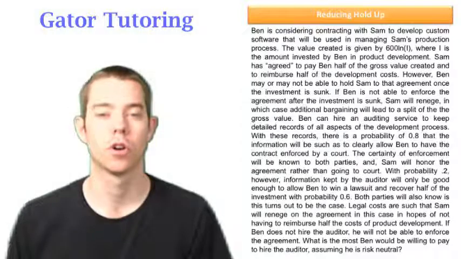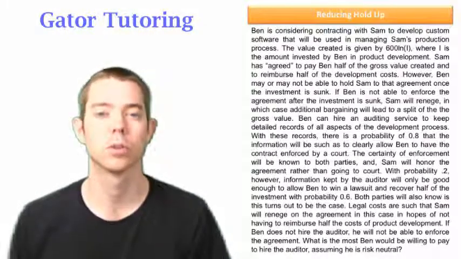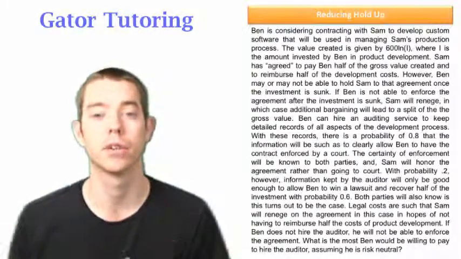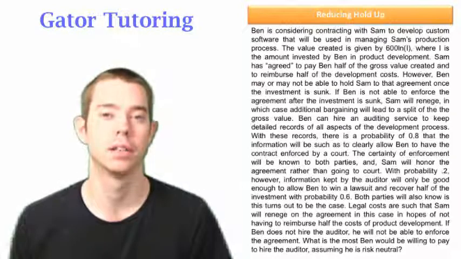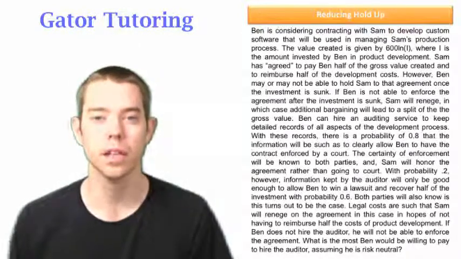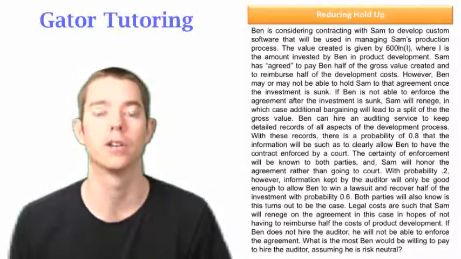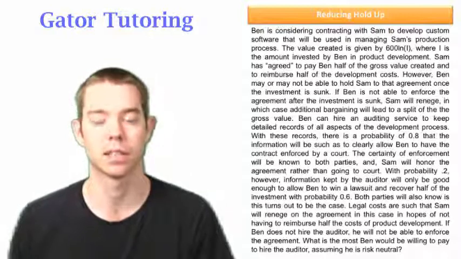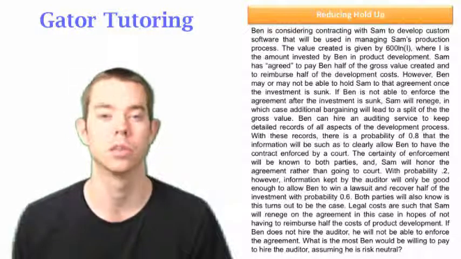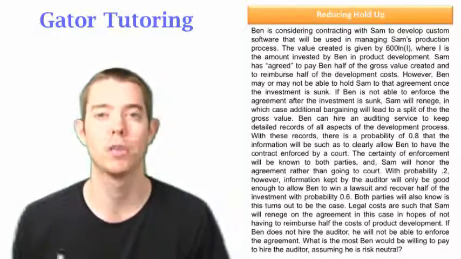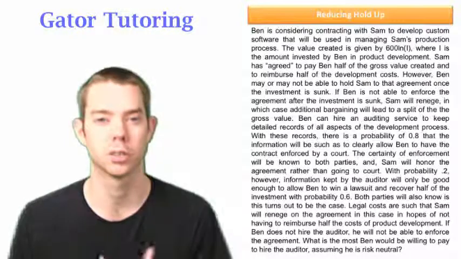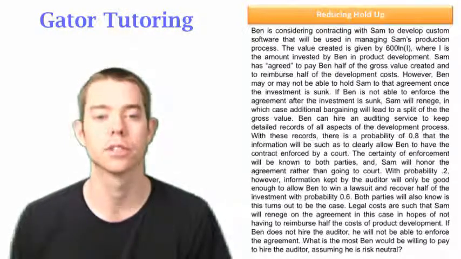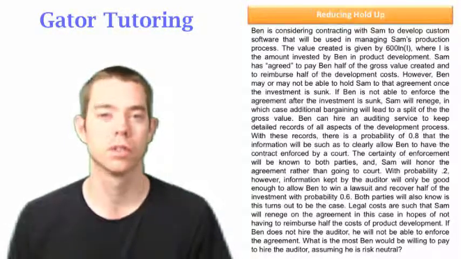So this question is called reducing holdup. We just learned that holdup was this problem where two people are working together and they're investing some amount of money to create value. And the holdup problem was where each person underinvested because they thought, well, we are splitting the value evenly, and if I just invest less, then I'm saving money, I'm maximizing my individual surplus. And the holdup problem is both people end up doing this because they anticipate the other guy is going to underinvest. Well, this is a little different setup.